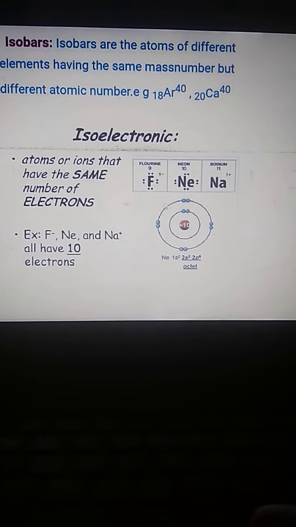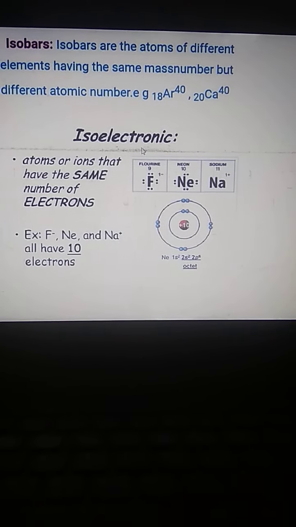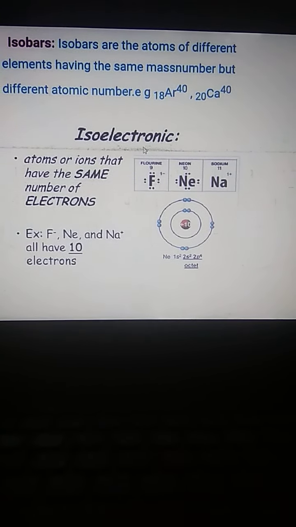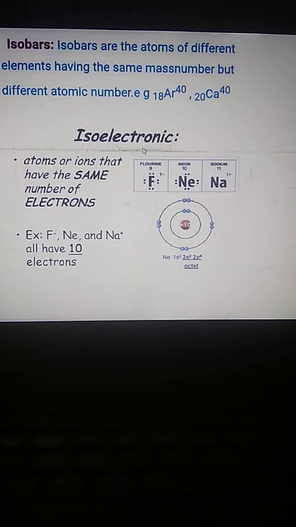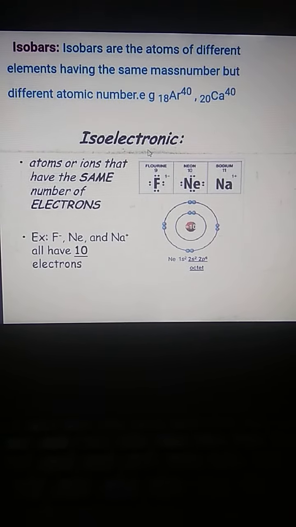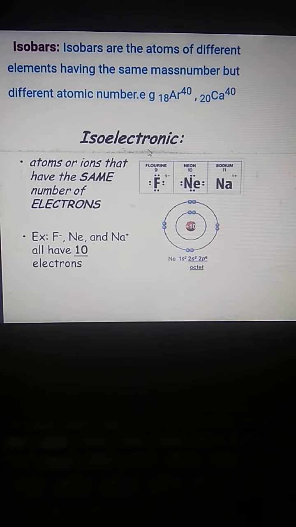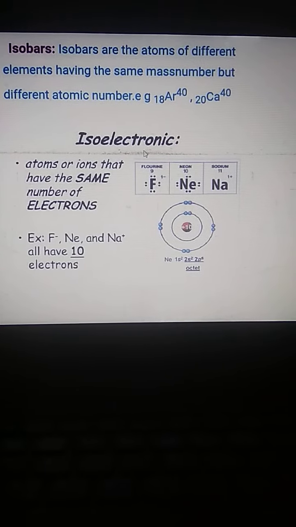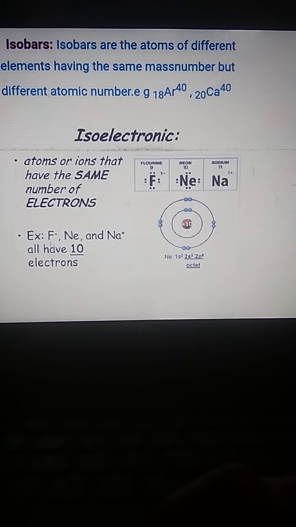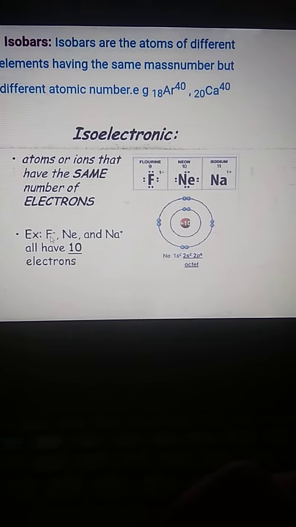Next is isoelectronic. Iso means the same, electronic means electrons. Those atoms or ions which have the same number of electrons are known as isoelectronic. Here the example is F negative, fluoride. The atomic number of fluorine is 9.